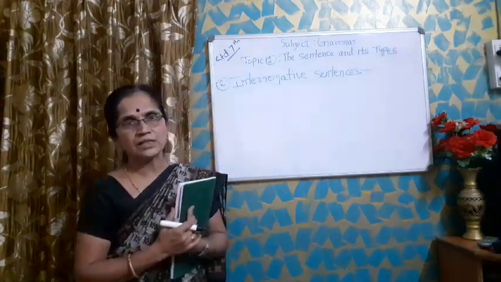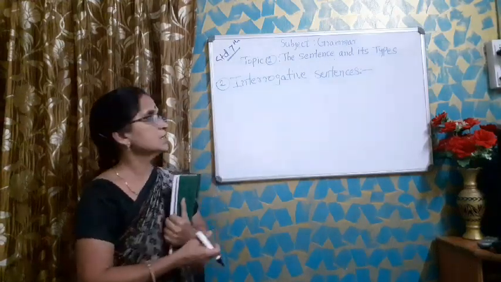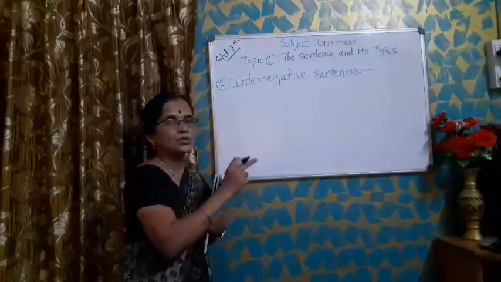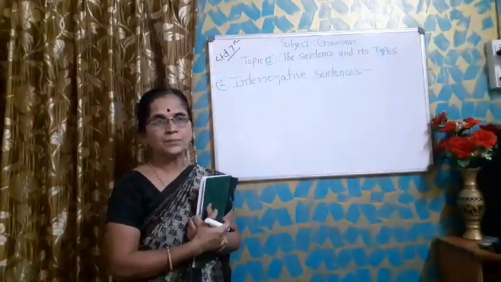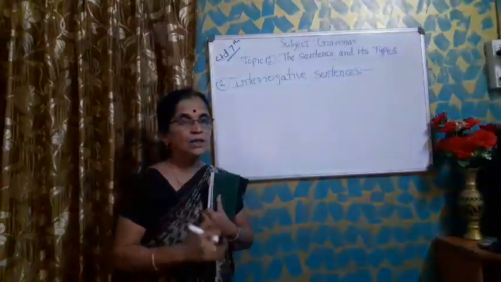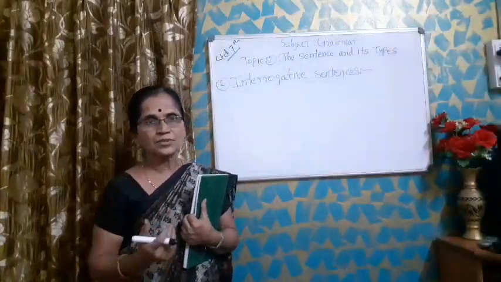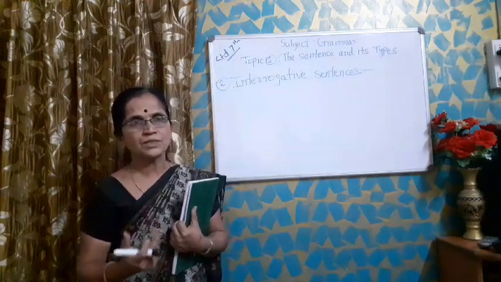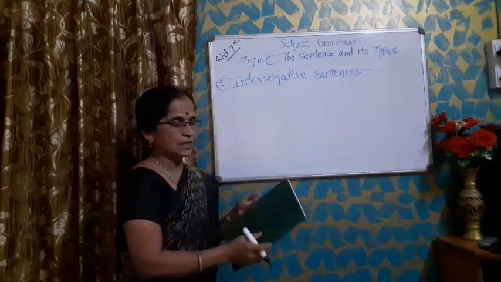Such type of sentences are said to be interrogative sentences. What is the purpose of using such type of sentence? The purpose is to inquire something, or to ask or pose a question.